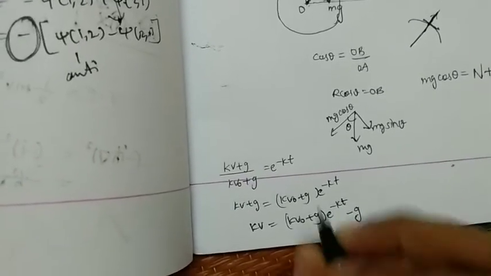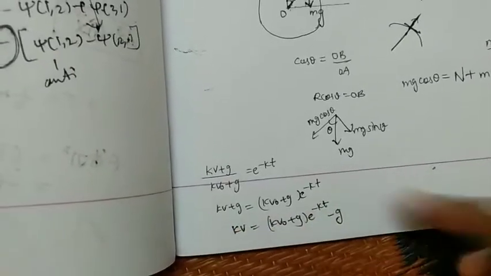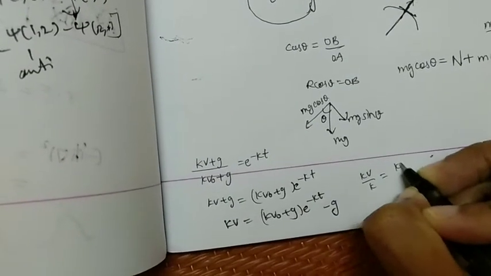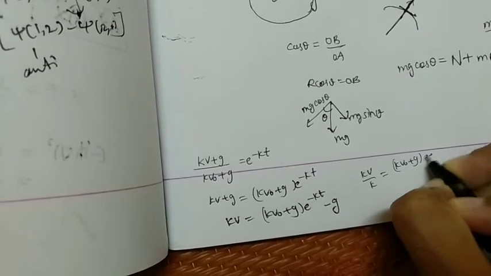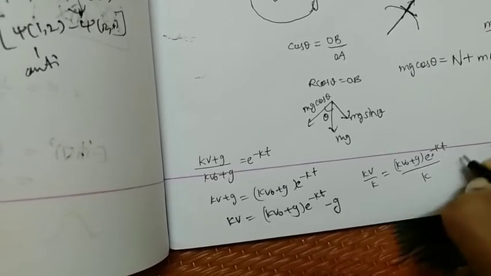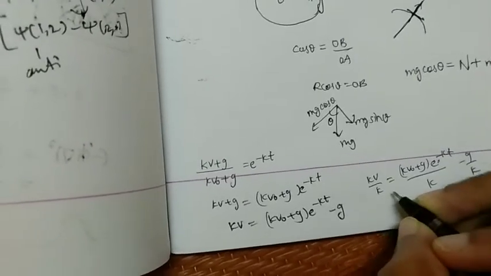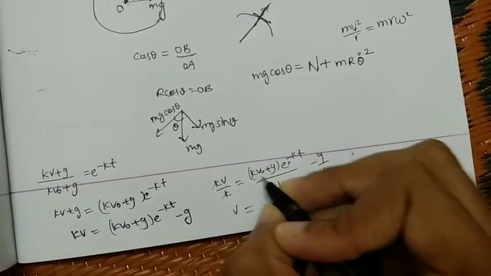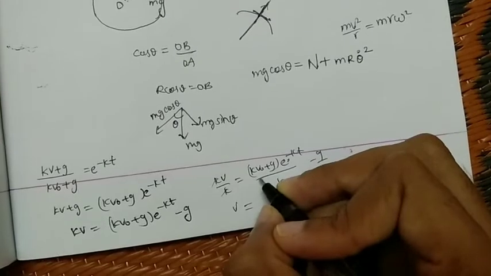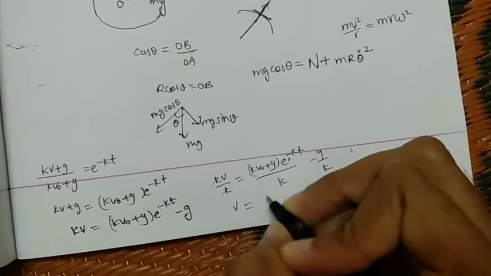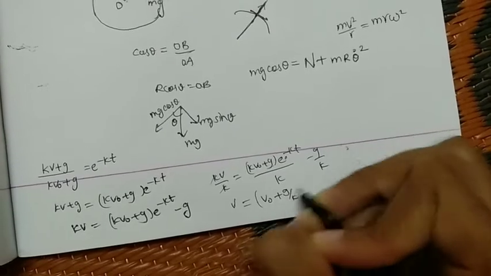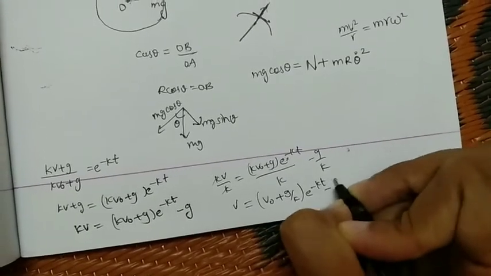Now we divide by k on both sides. So we get kv by k equals kv0 plus g, e power minus kt, by k minus g by k. Here k gets cancelled, and kv0 by k is nothing but v0. So v equals v0 plus g by k, e power minus kt, minus g by k.